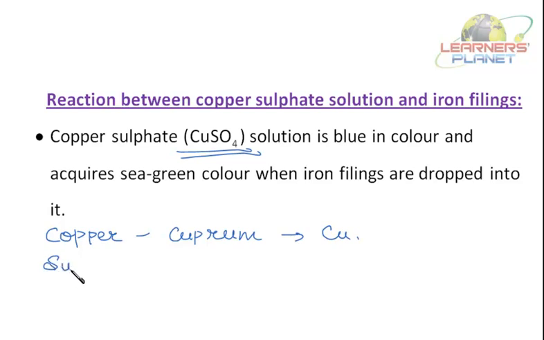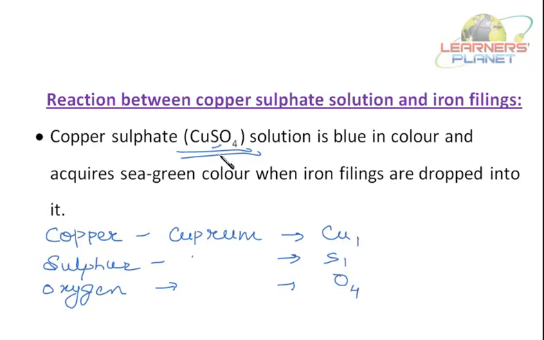Sulfur. What is the symbol of sulfur? S. Oxygen. What is the symbol of oxygen? O. How many atoms of copper are there in copper sulfate? 1. How many atoms of sulfur are there? 1. How many atoms of oxygen are there? 4. So what is the formula of copper sulfate?